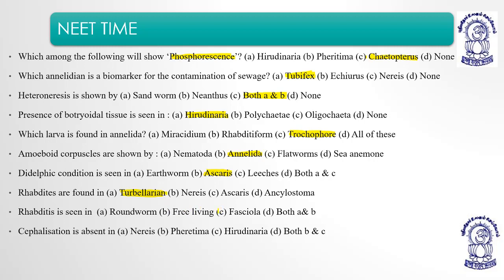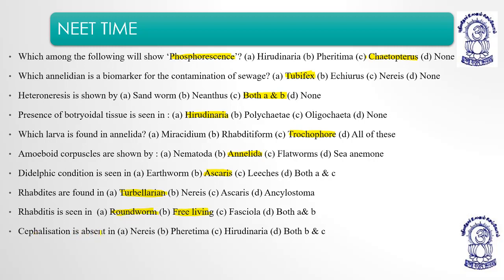Fasciola hepatica is a tapeworm, both A and B. So Fasciola hepatica does not have rhabditis. It is basically the roundworm, especially the free living roundworm, that has rhabditis.